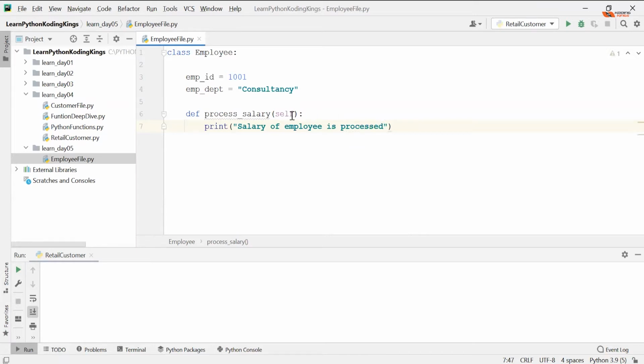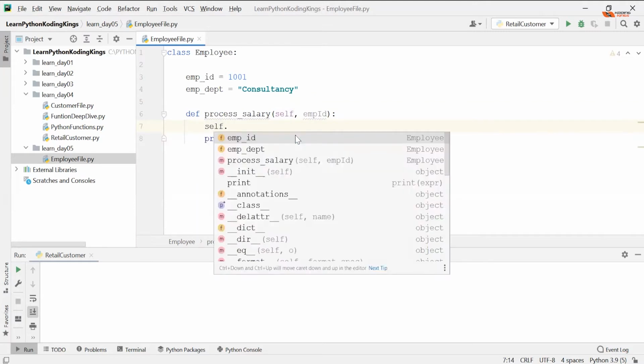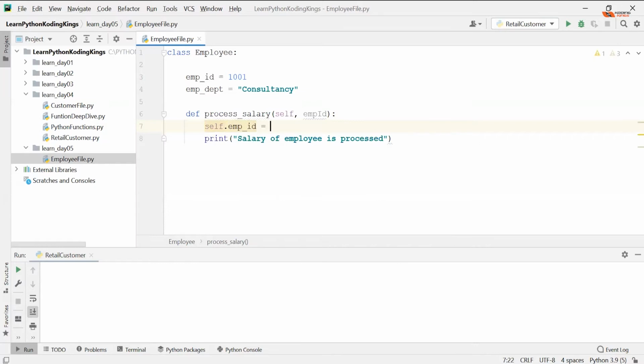Okay, suppose you are taking a parameter here, you can take a parameter for sure. Let's say employee ID here. So what you can do is you can reassign your employee ID. Okay, how do I do that? You will be able to access this employee ID with the help of the self parameter. So self dot, and you see employee ID equals employee ID. That's possible. So how do you access the variables which are declared outside this? With the help of self.